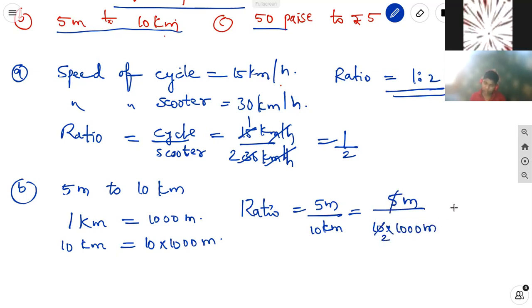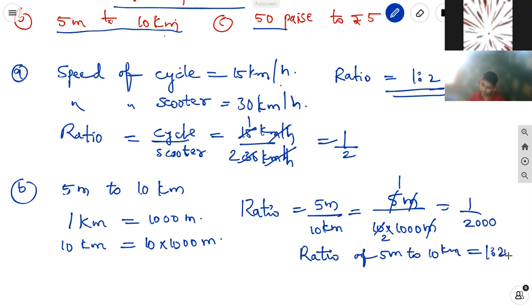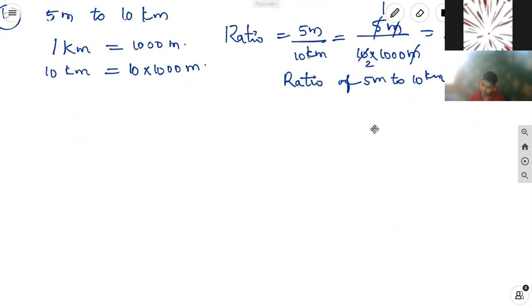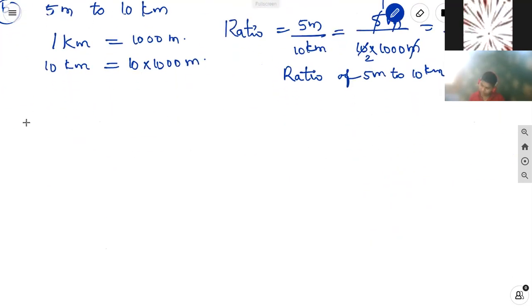5 ones are 5, 5 twos are 10. Meter and meter get cancelled. That is 1 by 2000. So the ratio of 5 meter to 10 kilometer is equal to 1:2000.